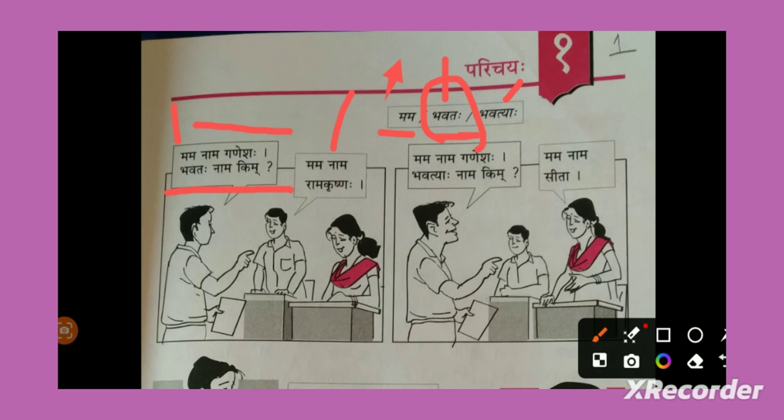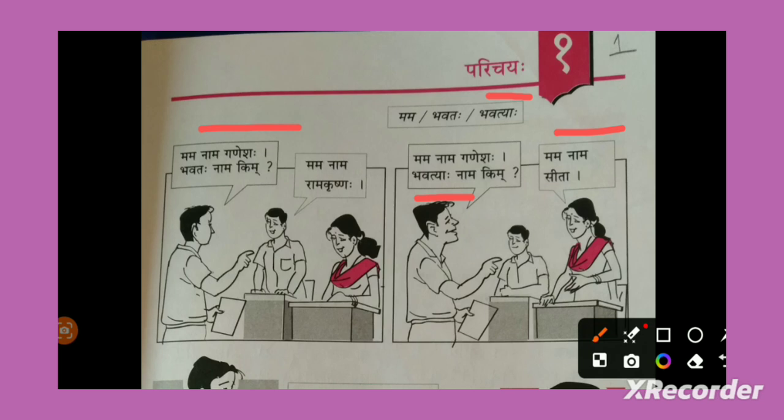And the next example. Now he is asking to a lady. So may I know your good name please? To a lady how he will ask? He need to use bhavatyaha. Bhavatyaha nama kim? May I know your good name? Mama nama Sita. My name is Sita. So his introduction is same. My name is Ganesh. Mama nama Ganeshaha. To any person he need to introduce like this only.